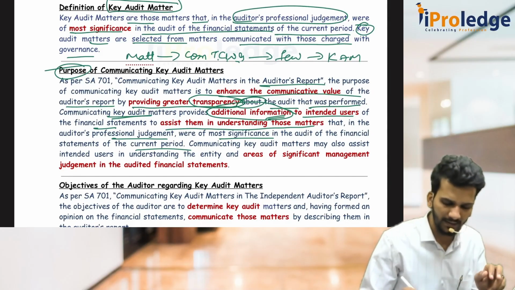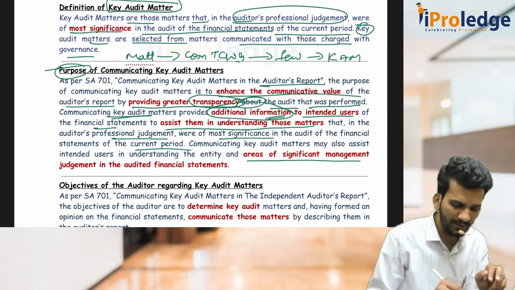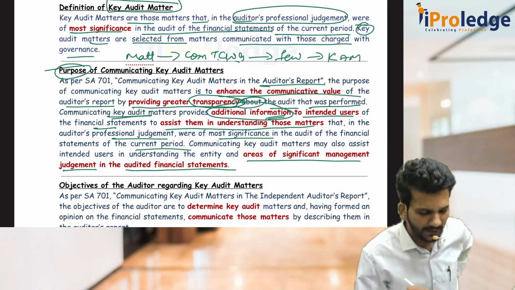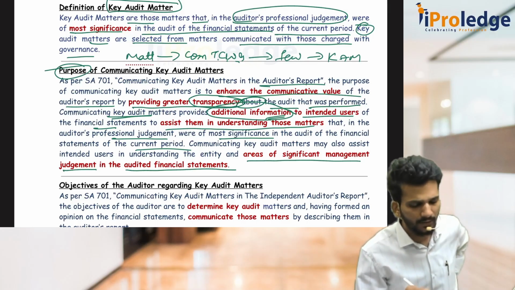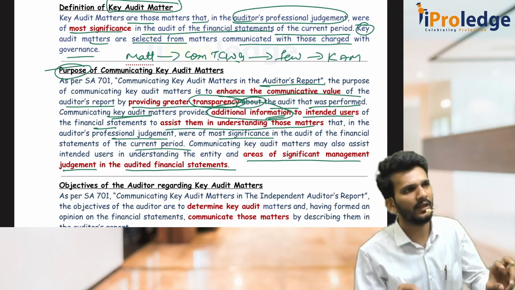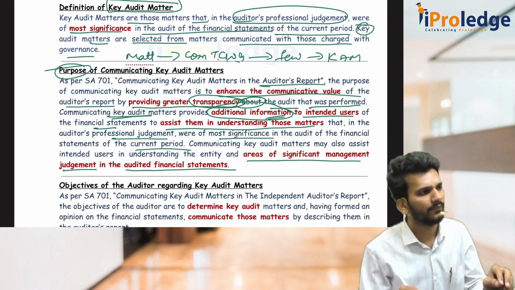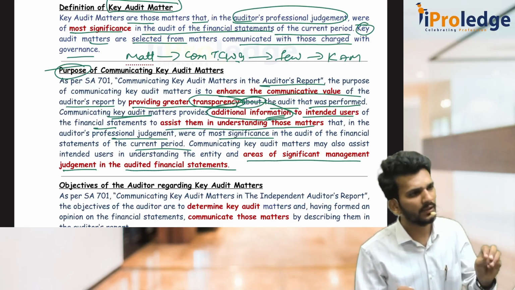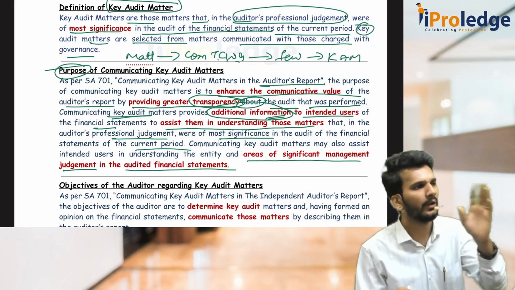A few things are like areas of significant management judgment in the audited financial statements. While taking the judgment of the life of the asset, management took one very, very significant management judgment: that instead of 20, they went for 40 years. They have the reason also, and I am convinced of that. But for your understanding, I felt it is important. Please have a look into it.